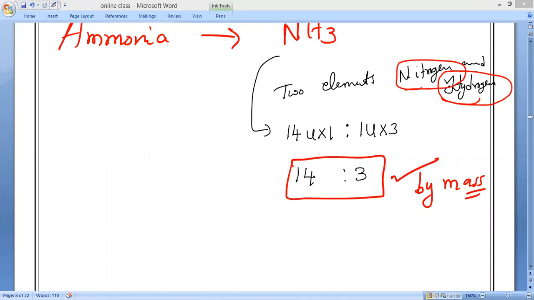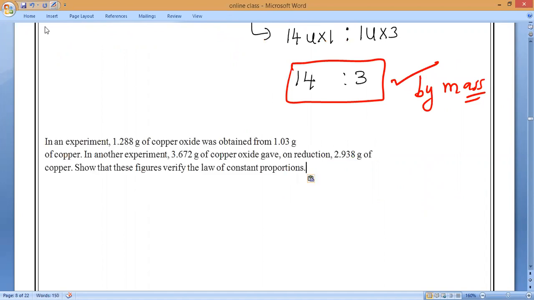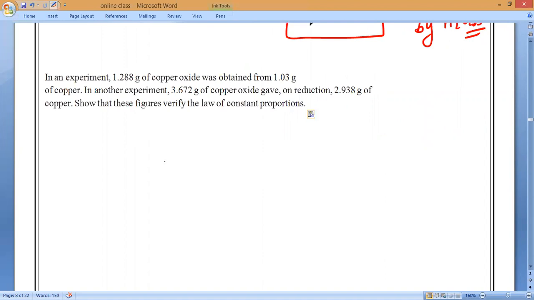We have to prove that the law of constant proportion is true. Shall we prove it now? Harizeras, now what happened? Gokul, can you answer? No. This is the question: we have to prove the law of constant proportion. So write it. Let me see who will say.